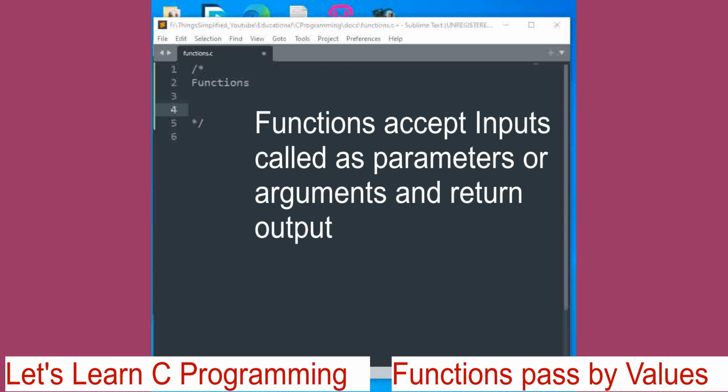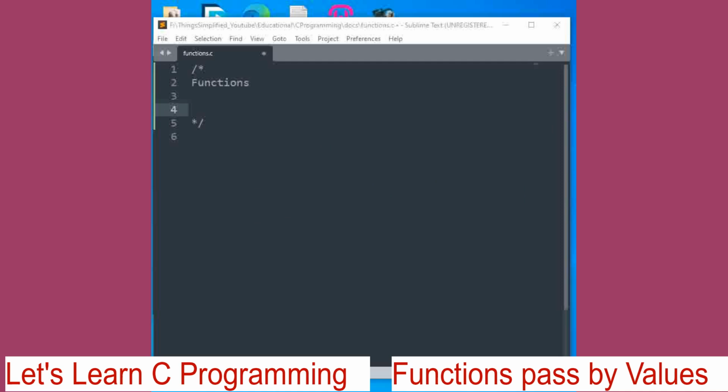In C programming, it is generally recommended to define functions before the main function. This is because C language is compiled from top to bottom. If a function is called before it is defined, that is, if a function is defined after the main function, the compiler won't recognize it. However, there is another way to overcome this. We can also place the function definitions after main, but you will need to use function prototypes before main, so that the compiler will know this is a function defined elsewhere.